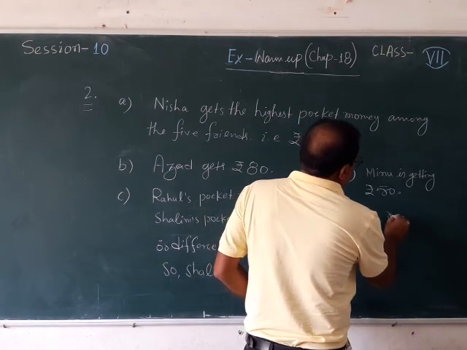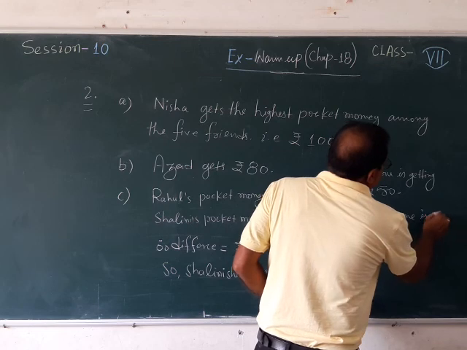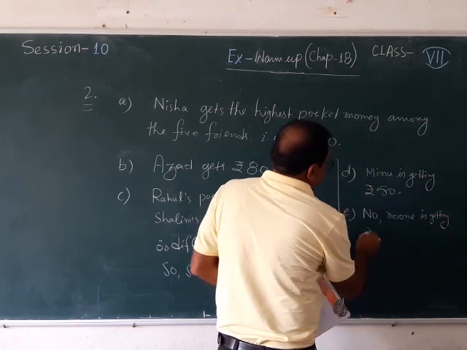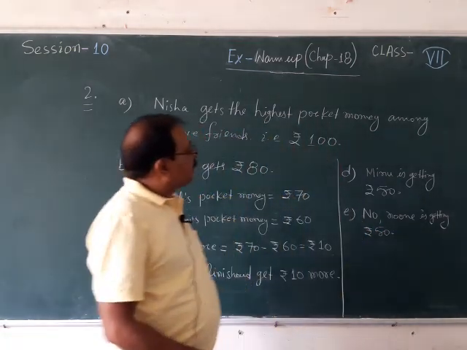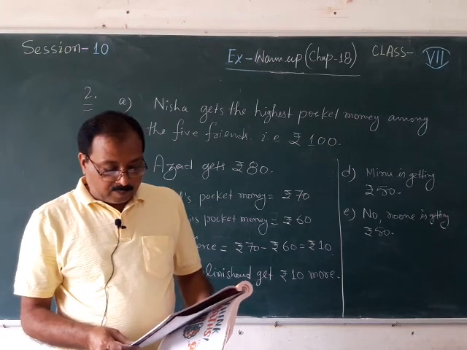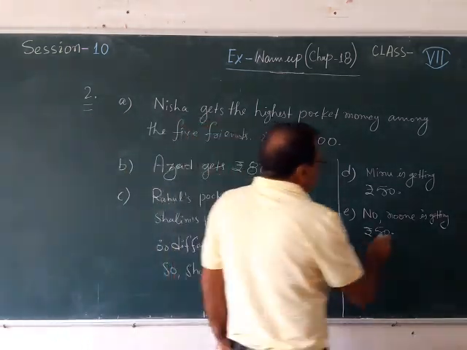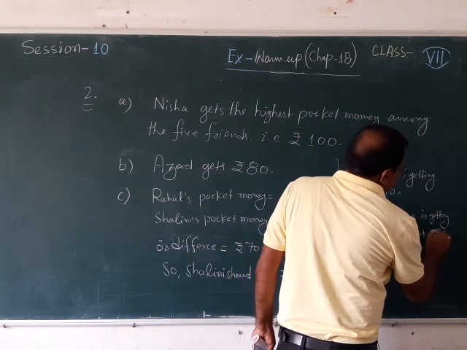No one is getting rupees 50 except Meenu.